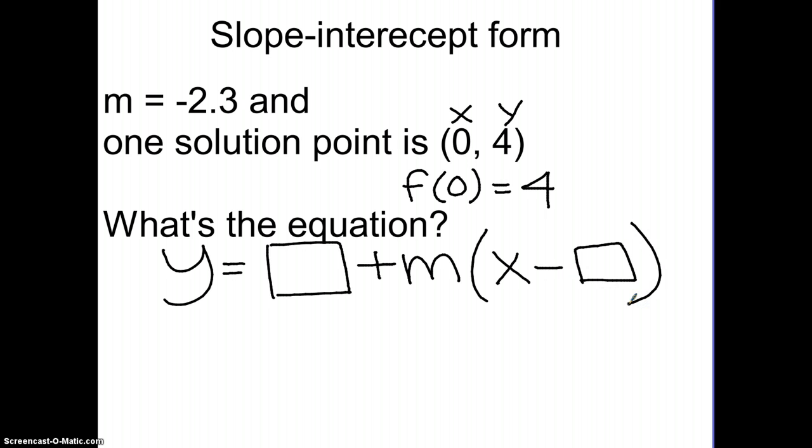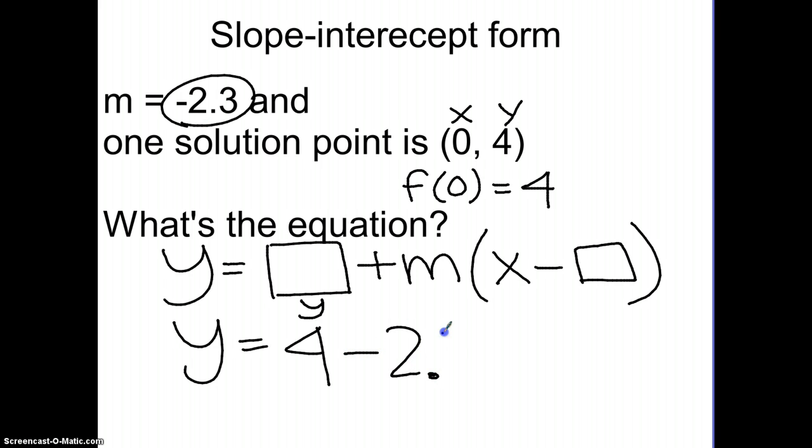So truly, when we fill in our blanks, notice that the f of 0, the 0 term, is 4. So I'd put the 4 here. But notice that that's also the y number. That's our output. So I want you to keep that in mind because we might not always be given the 0 term. It's taking 2.3 away each time.